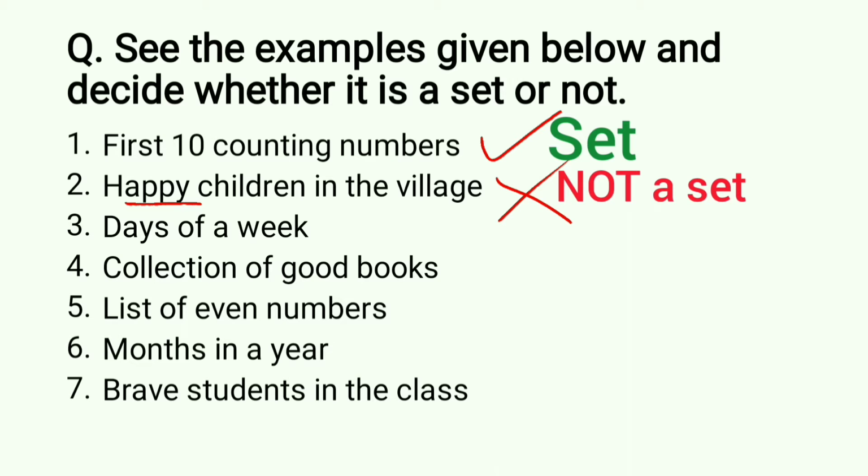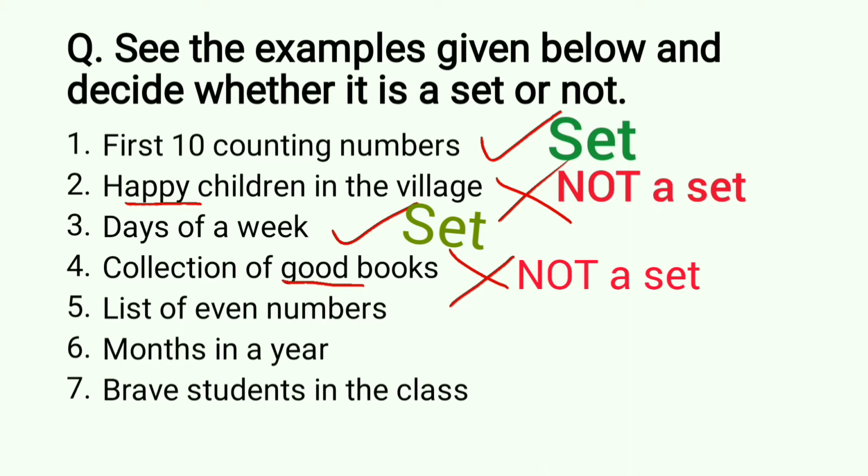See, third example, days of a week. We can clearly list out the days, Sunday, Monday, and so on. So the third example is a set. Now, fourth example, collection of good books. Can we say which book is a good book? No, we cannot clearly say. Some may say this book is not good, some may say it is a good book. We cannot clearly define what a good book is, so this collection is not a set.